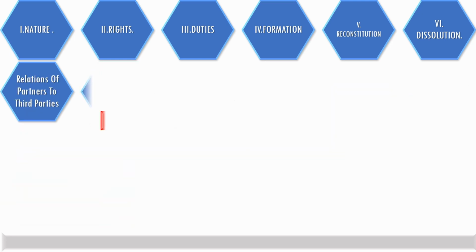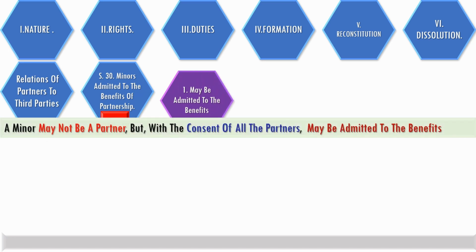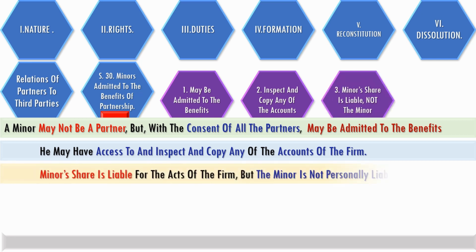Section 30 deals with minors and partnership. Minors may be admitted to the benefits of a partnership with the consent of all partners, but a minor cannot be a partner himself. He may have access to, inspect and take copies of any of the accounts of the firm. Minor's share is liable, but the minor is not personally liable for any acts of the firm.